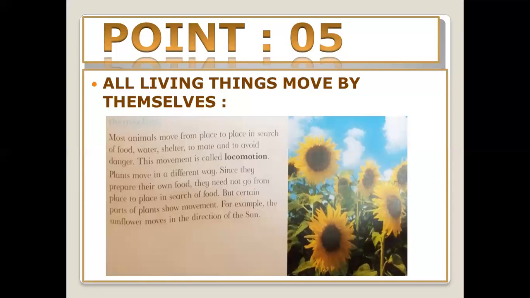Where do they take their food? We take our food from the plants or from the animals. Since plants prepare their own food, they need not go from place to place in search of food, but certain parts of plants show movement. For example, the sunflower moves in the direction of the sun.